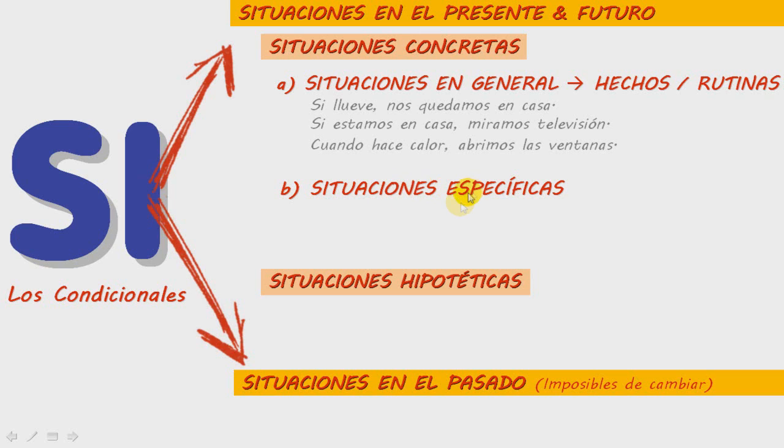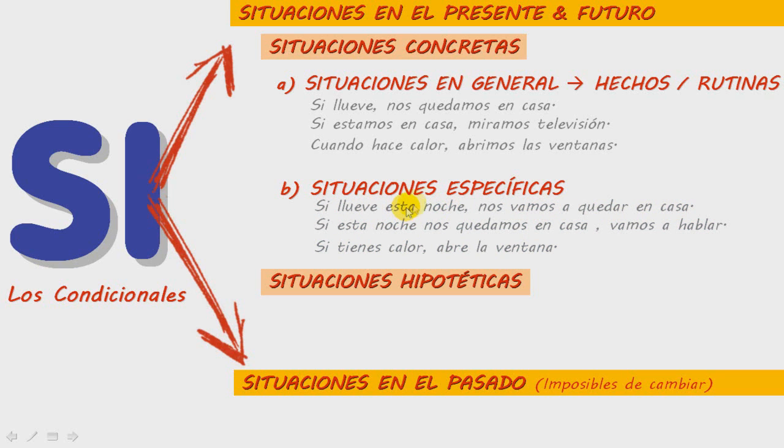In contrast, we have situaciones específicas. This definitely refers to a very specific situation. For instance, si llueve esta noche, nos vamos a quedar en casa. If it rains tonight, we are going to stay at home. Si esta noche nos quedamos en casa, vamos a hablar. If we stay at home tonight, we'll talk. Si tienes calor, abre la ventana. So as you can see, the main difference between these two groups is that the first group, situaciones en general, refers to something that is very common, it happens in most cases, whereas situaciones específicas refers to something very concrete, something very specific for this particular situation.